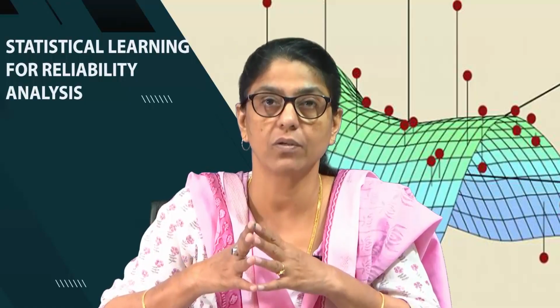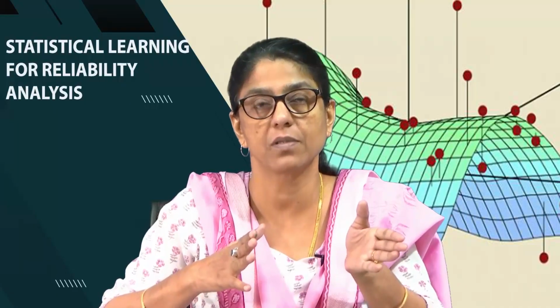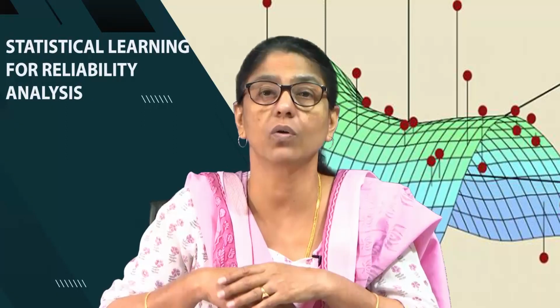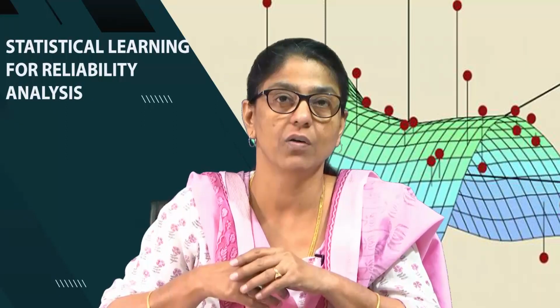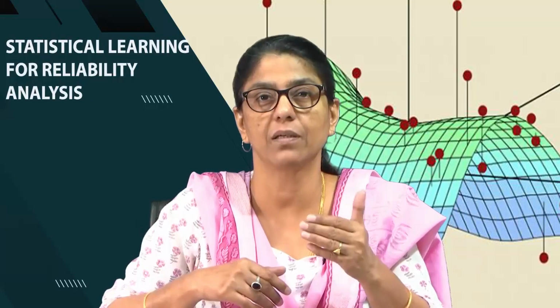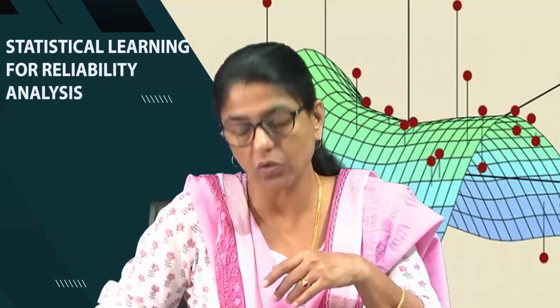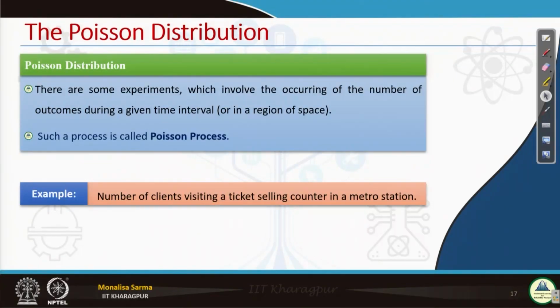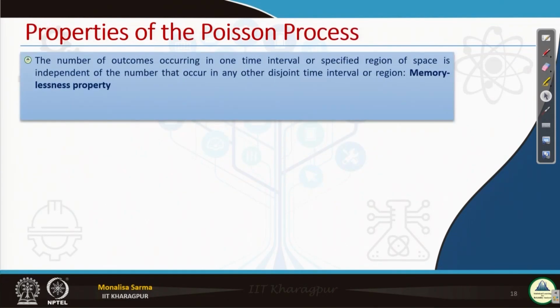If it is dependent on time, then it is not a simple Poisson distribution; we call it a non-homogeneous Poisson distribution, which we will not be discussing. This is a bit higher level. I just thought of mentioning it for your knowledge. Now, we are just considering the simple Poisson process. The Poisson process has certain characteristics, certain qualities we can say.